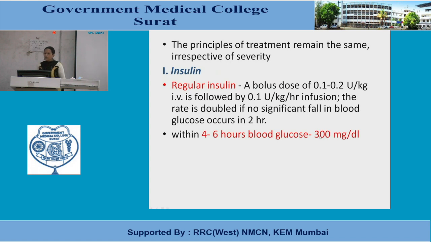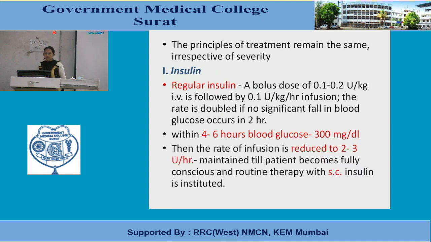Why do you need to remember 300 milligram per deciliter? Because some treatment strategy or management guideline will be changed or modified at this level. Then the rate of infusion is reduced to 2 to 3 unit per hour. Here 0.2 unit per kg is given. Here 2 to 3 unit per hour is given.